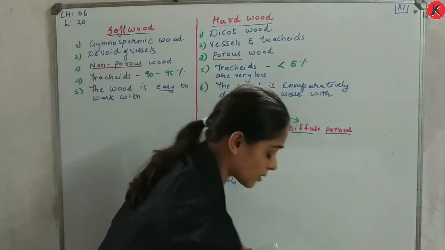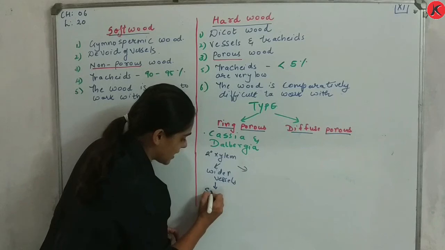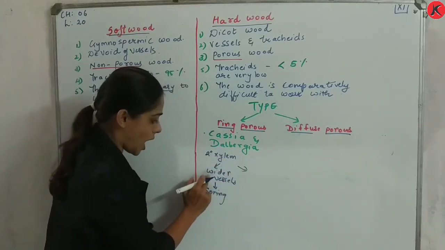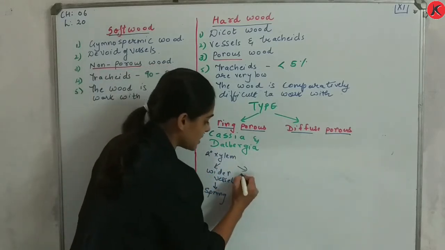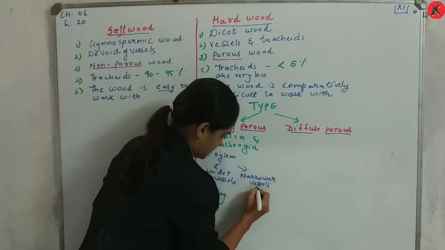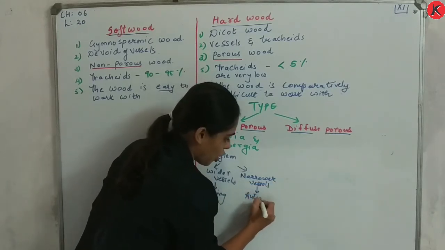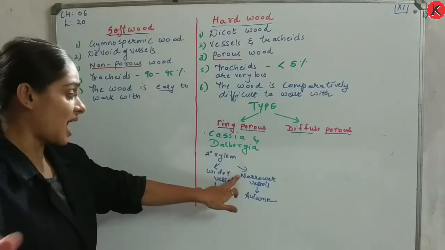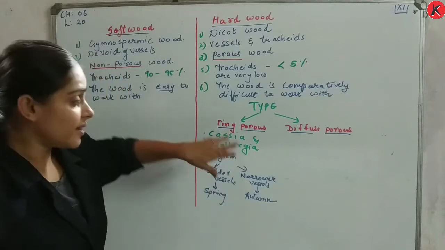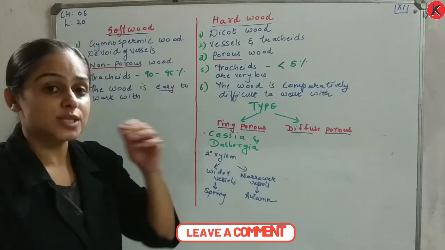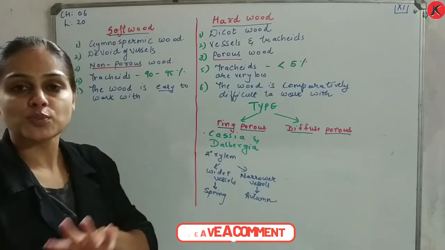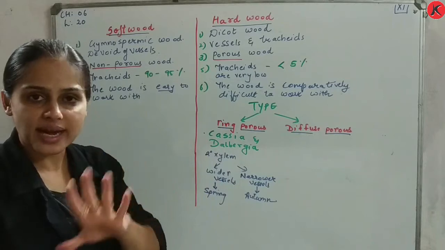In spring season, the vessels of secondary xylem are wider, whereas in autumn, the size of vessels of secondary xylem is narrower, and such type of wood is called ring porous. I hope you are getting it very well.